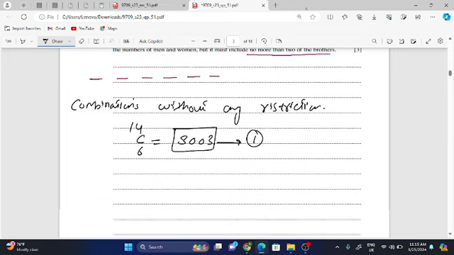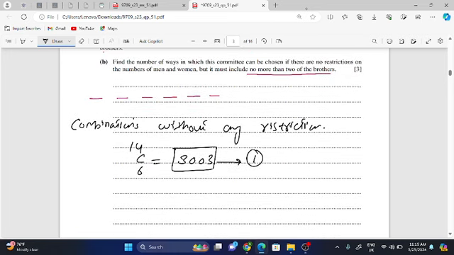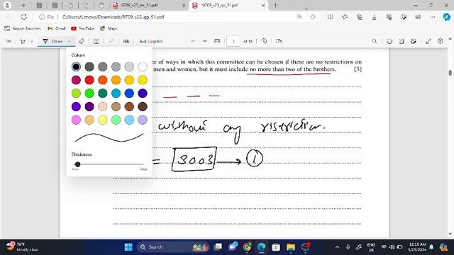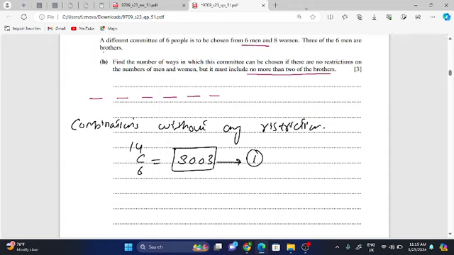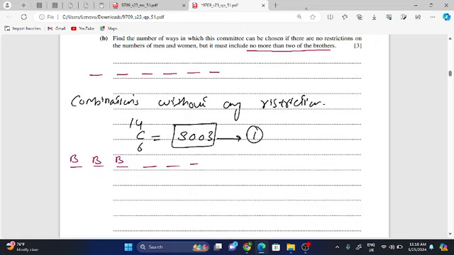Now you will create a combination with restriction. With restriction suggests that all 3 brothers are taken. For the second scenario I am taking 1, 2, 3, 4, 5, 6. Here is a brother, here is a brother, and here is a brother. It means that from the men I am taking these 3 brothers together, so out of 14, 3 brothers are already taken.